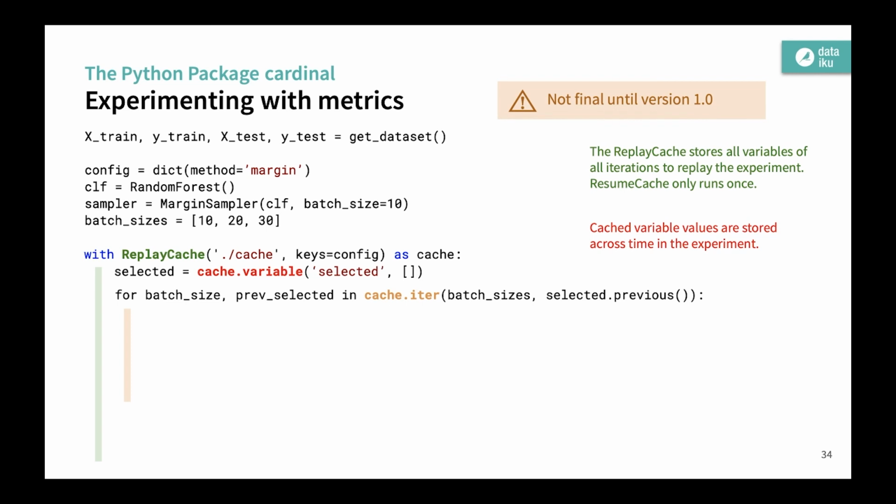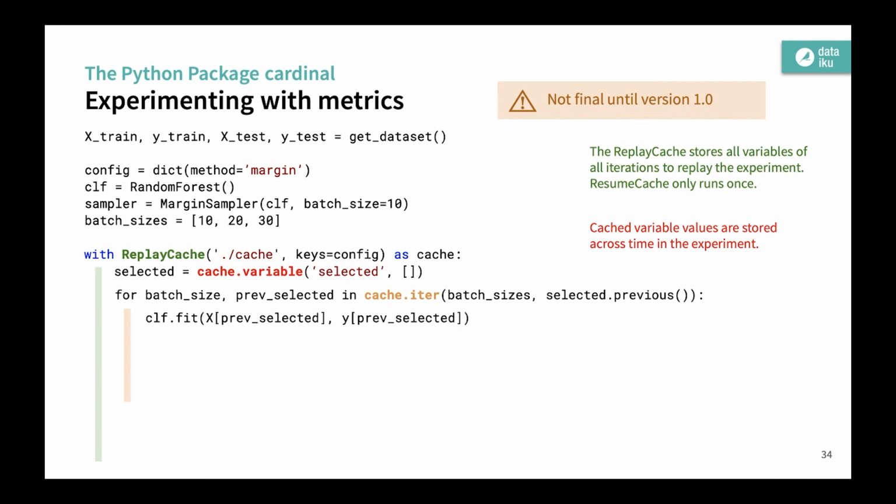We declare our main loop. Here we have a cache iter util that will go through the batch sizes and that will provide automatically the method, the value of the previous loop that we have put here for the selected variable. So the advantage of this is that if you ask for a value that was 3 iterations before, this will be kept in memory to avoid the reading and writing to disk too often.